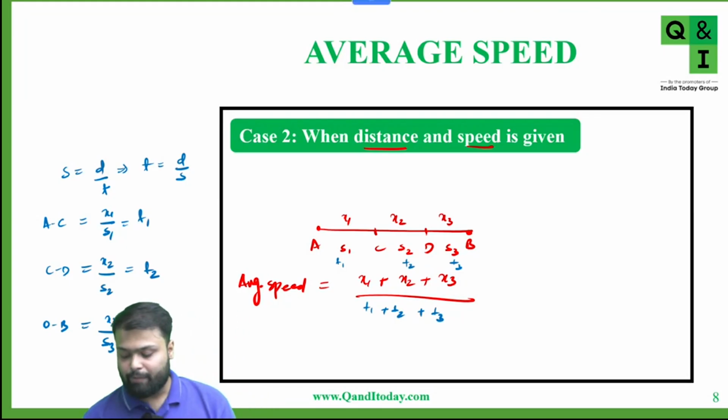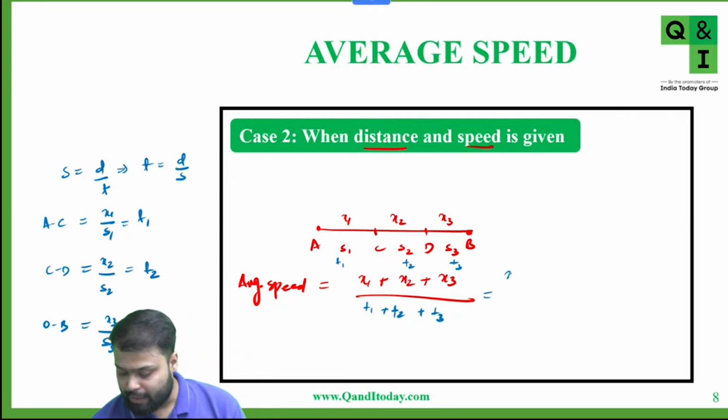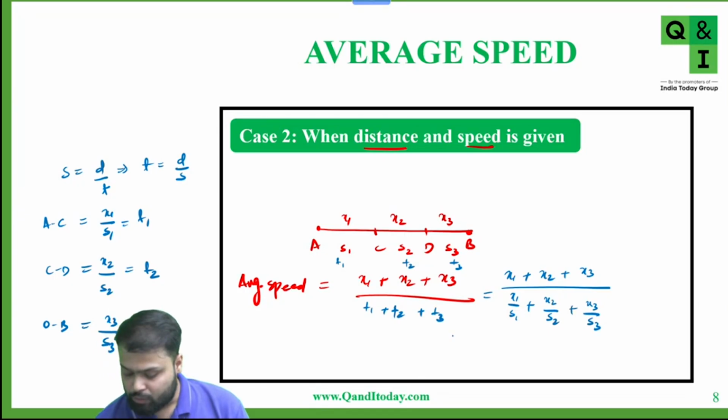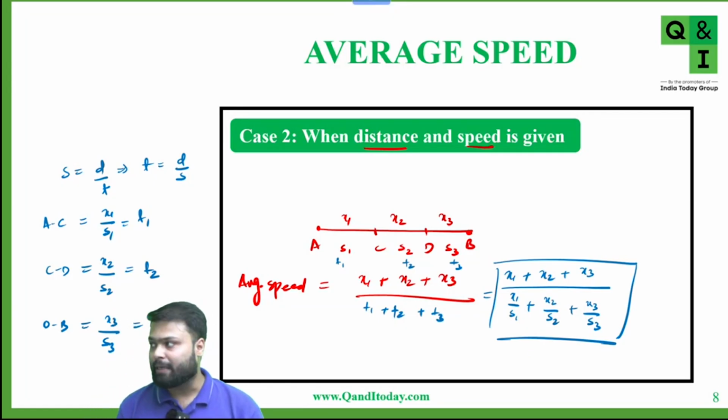So now we put the value of t1, t2 and t3. This is equal to x1 plus x2 plus x3 upon total time. Now t1 is x1 upon s1, plus t2 is x2 upon s2, plus t3, which is x3 upon s3. So average speed is total distance upon total time, and we know that time is distance upon speed.